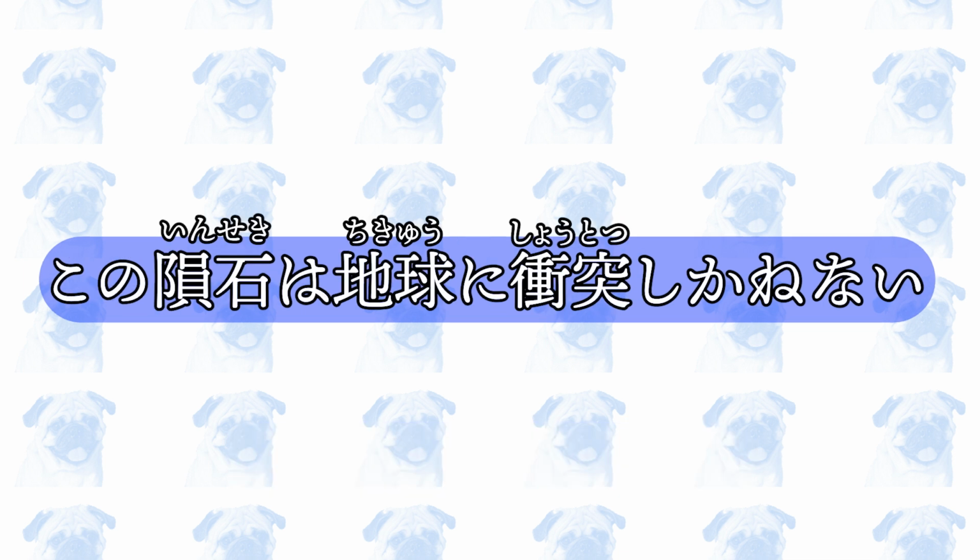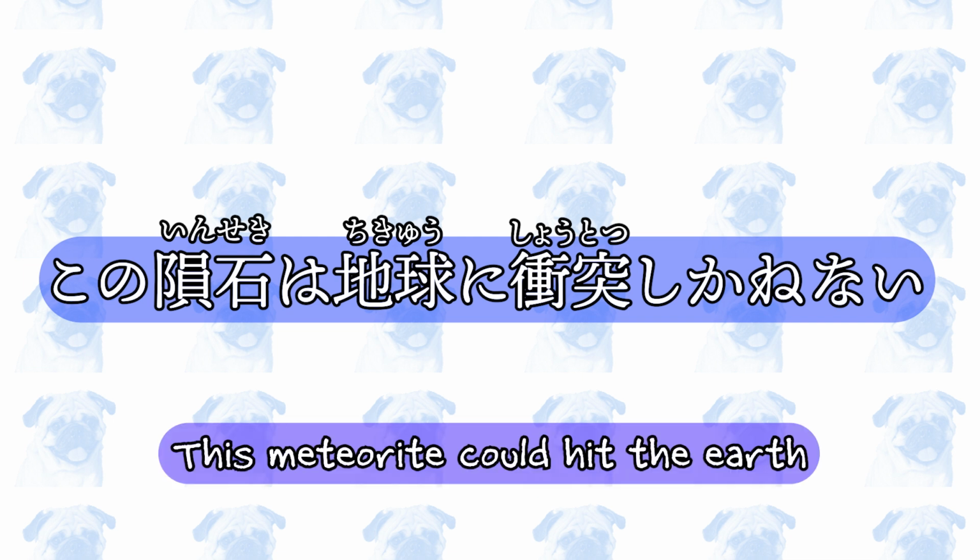この隕石は地球に衝突しかねない。This meteorite could hit the earth. 衝突し is the masu form of 衝突する, to collide. Note again that this is a negative or harmful event.